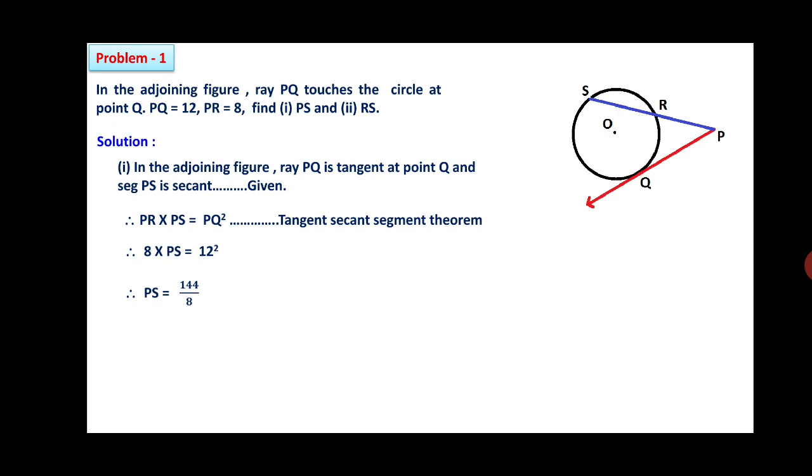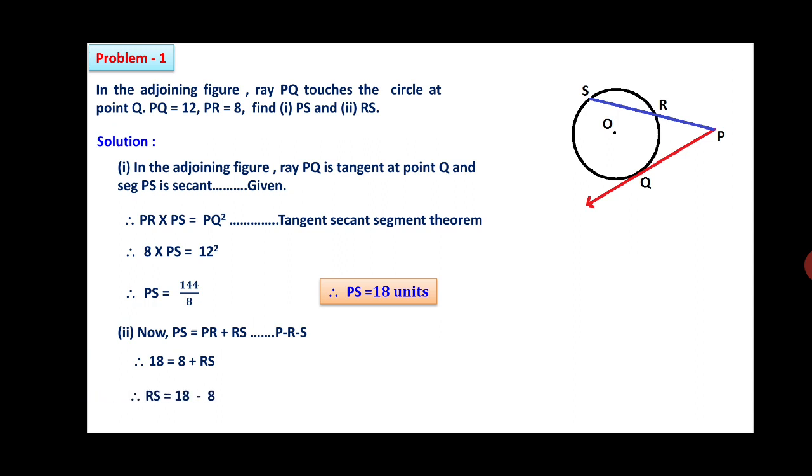8 goes to the RHS, it will go to the denominator. Therefore, PS is equal to 144 upon 8. After division, you will get PS is equal to 18 units. Now second, we know that PS is equal to PR plus RS, since R is between P and S. Substitute the values. Therefore, 18 is equal to 8 plus RS. PS value is 18, that's calculated. PR is given, 8. Therefore, RS is equal to 18 minus 8. Therefore, you are getting RS is equal to 10 units.